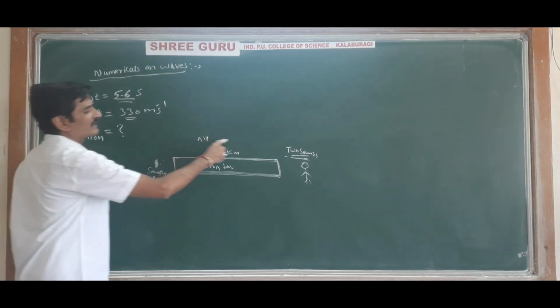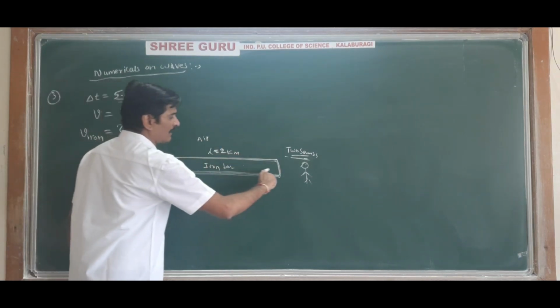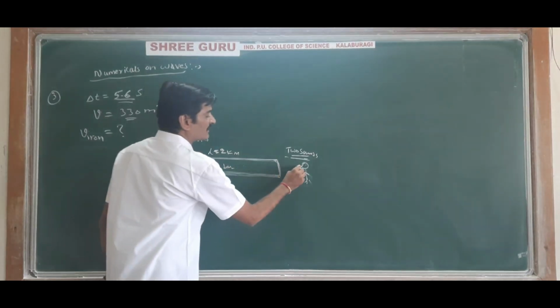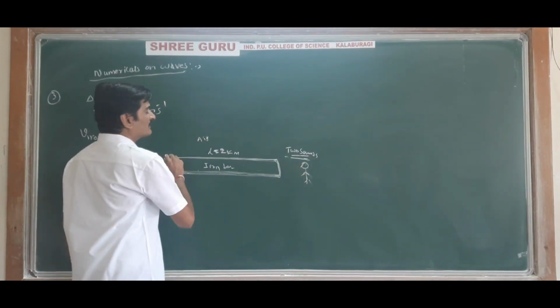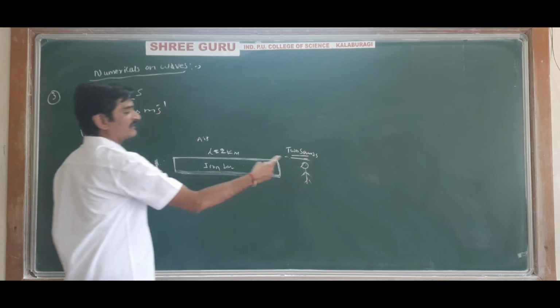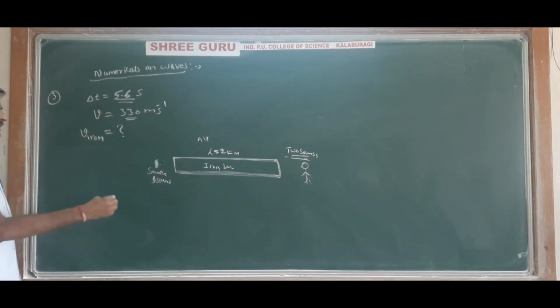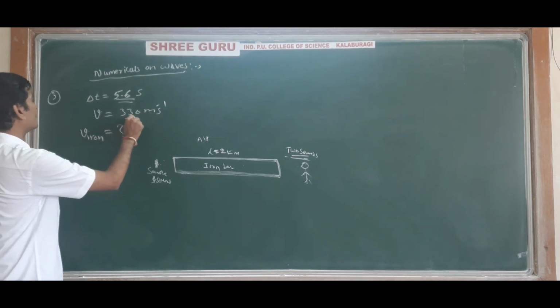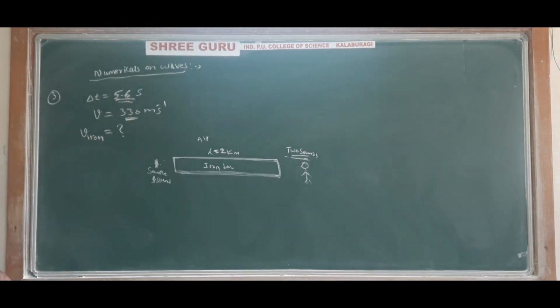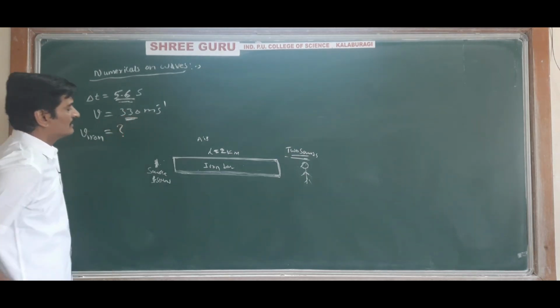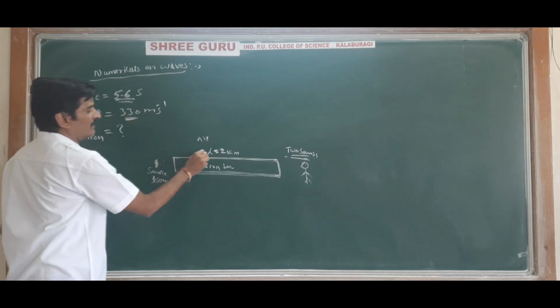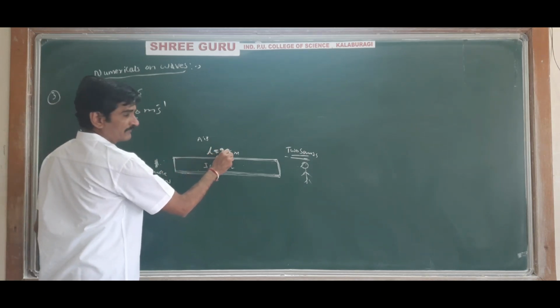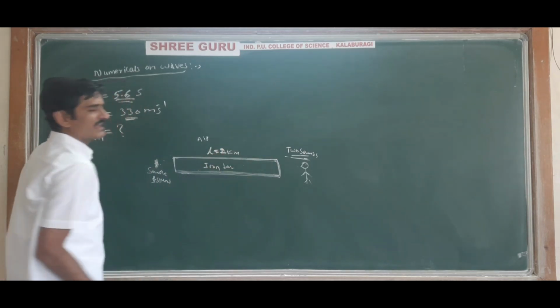So two sounds are heard because one sound travels through the iron bar. Through the iron bar it reaches first, and after some time the sound through the air will also reach us. So that's why the person will hear the two sounds. So we can very easily calculate. The velocity is given, the time interval between the two sounds is given. We know the velocity of the sound in air, and we know the distance travelled by the sound in the air. The distance travelled by the sound in the air is 2 km.